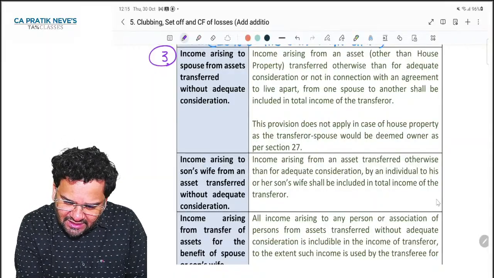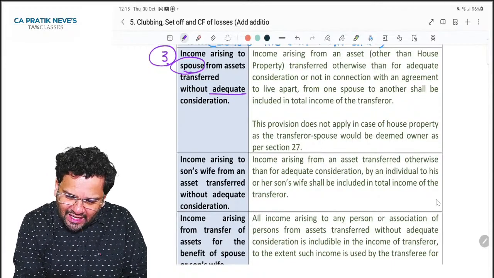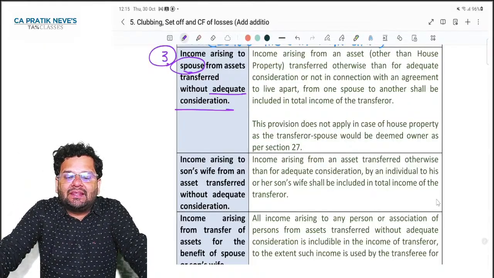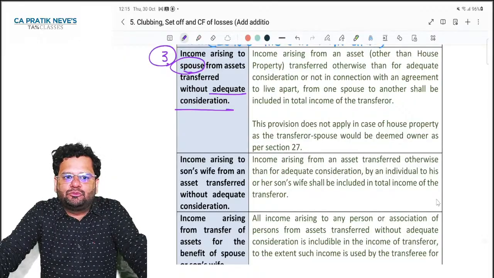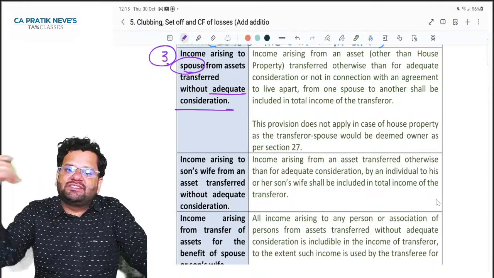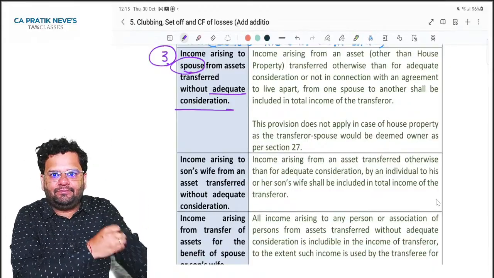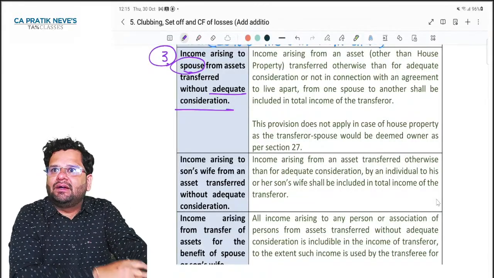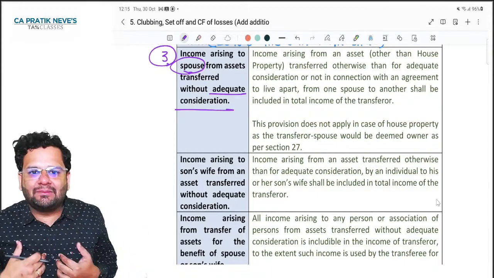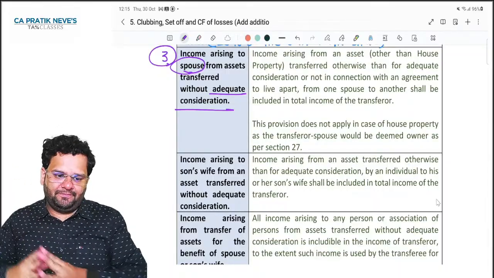So income arising to spouse from assets transferred without adequate consideration. My wife gave me cash of 10 lakh rupees, means gift of 10 lakh rupees. So of course, when I received that gift, it is not taxable because it is received from relative. But that amount I have invested in FD and I earned interest on that. That interest will not be taxable in my hands, but it will get taxable in hands of my wife. Did you understand?